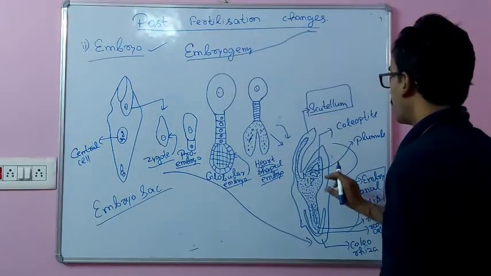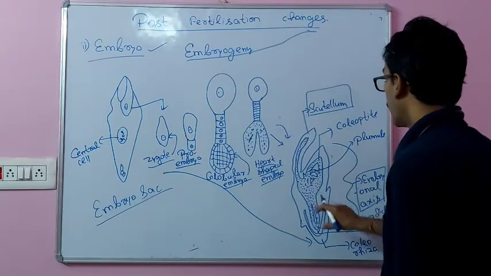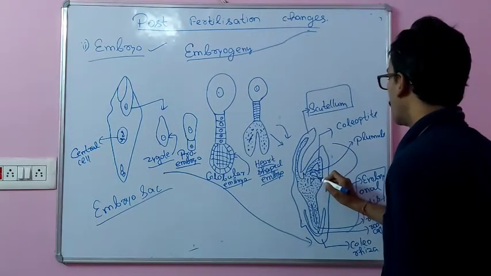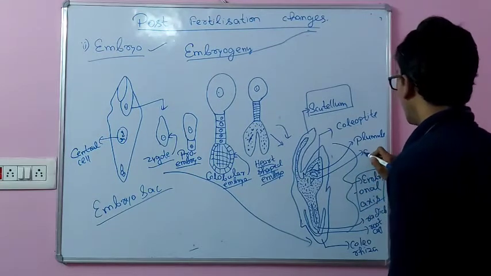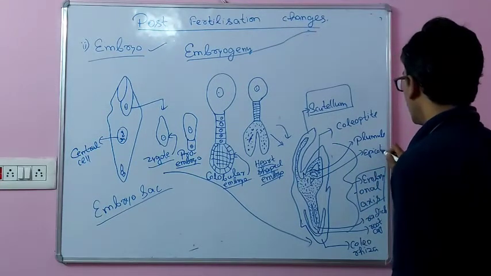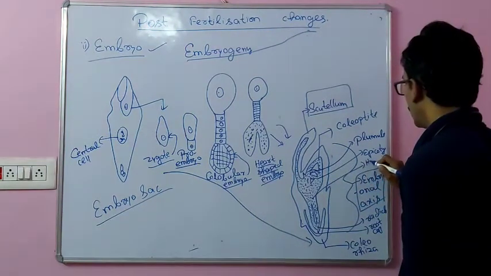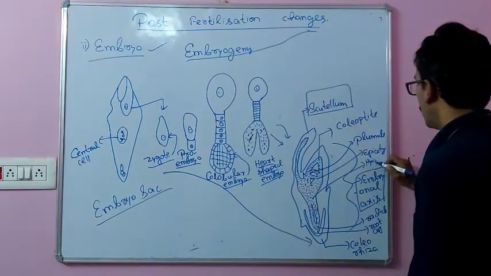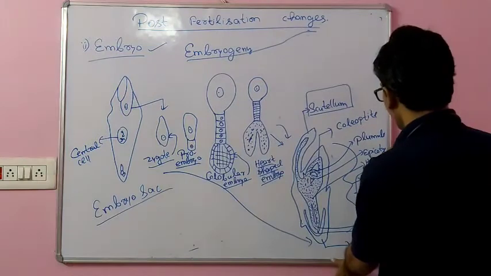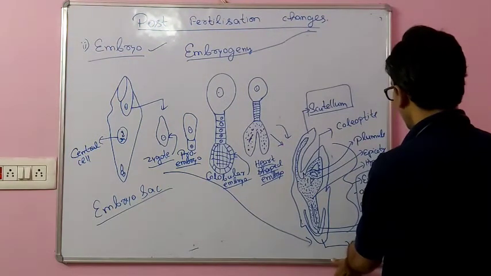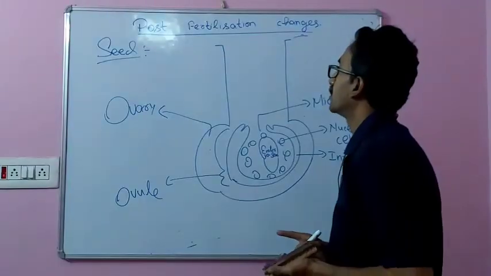The part of the embryonal axis present above the cotyledon is called epicotyl, and the lower part is called hypocotyl.